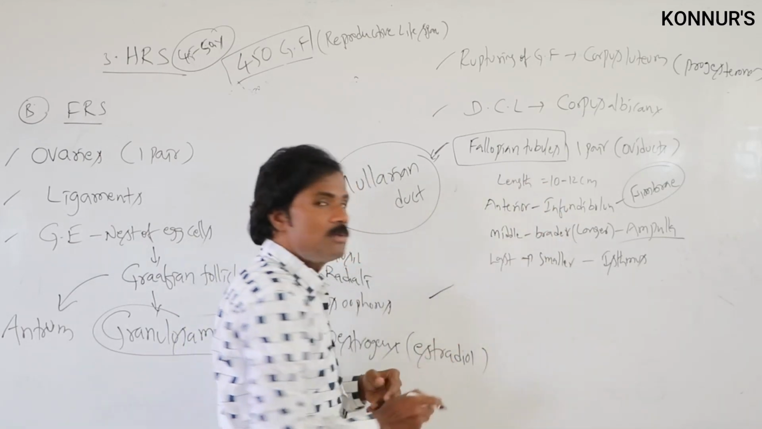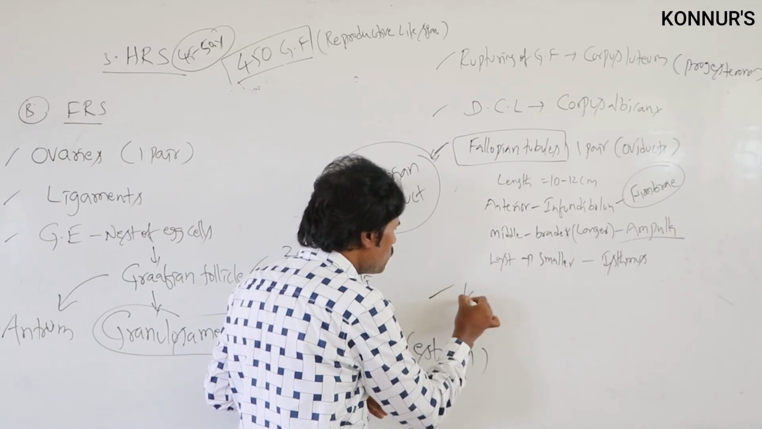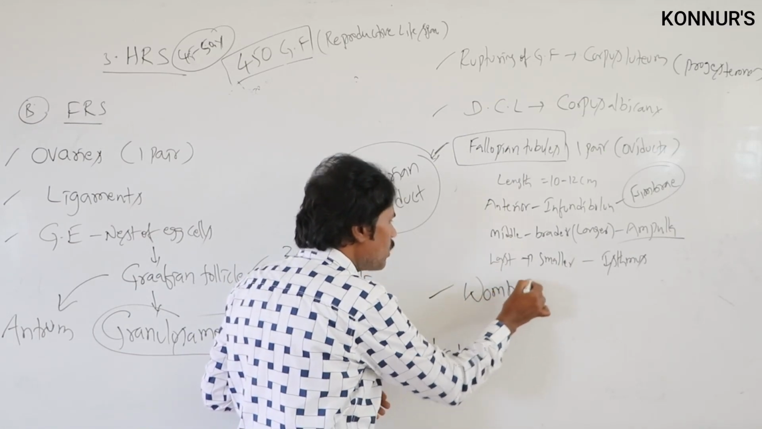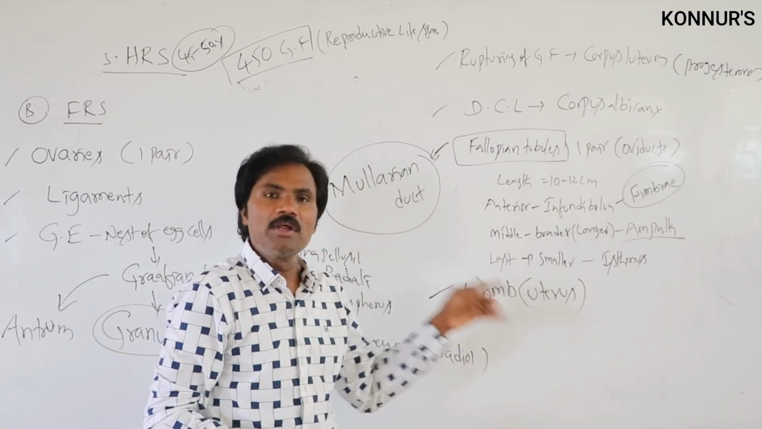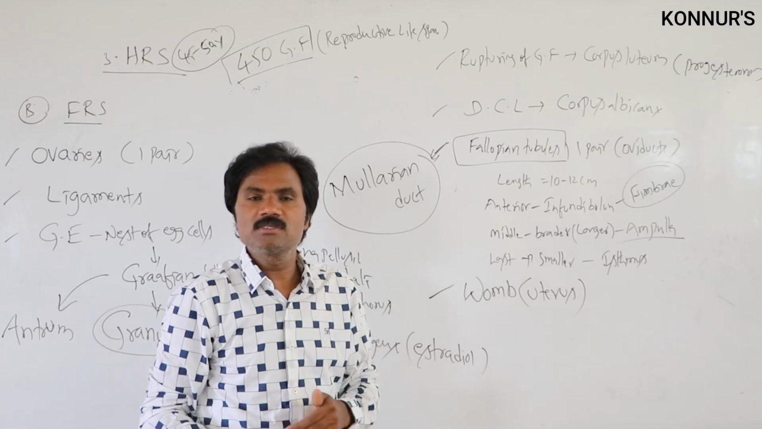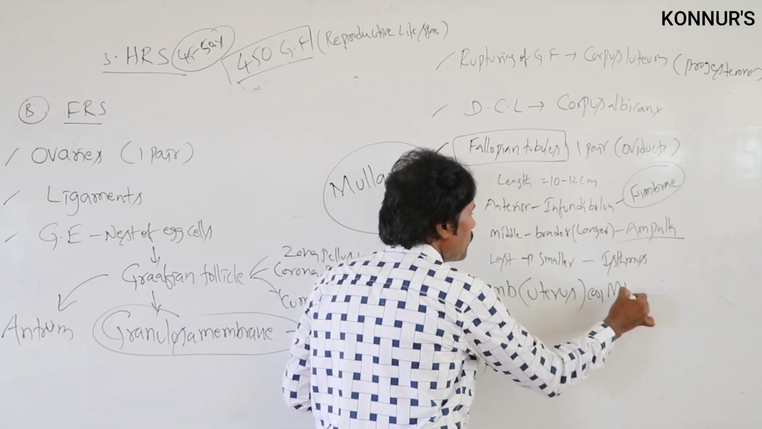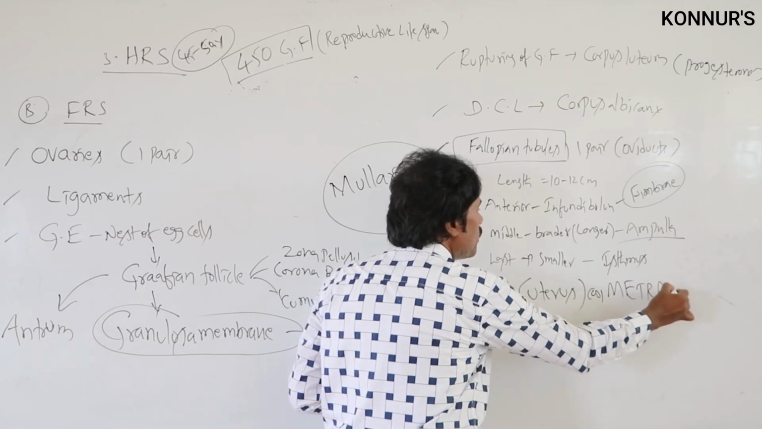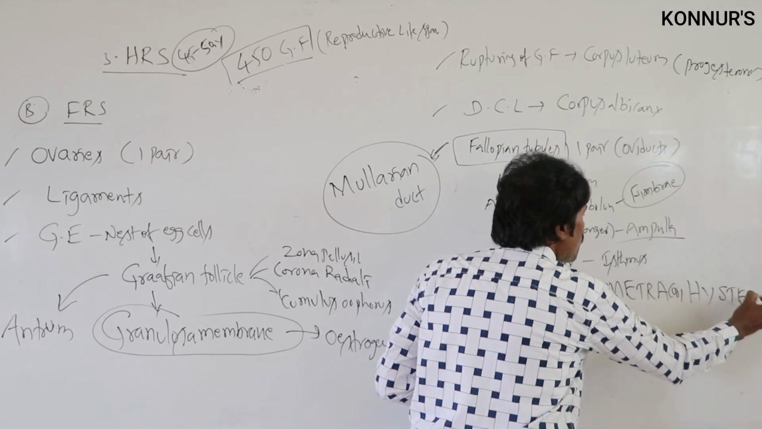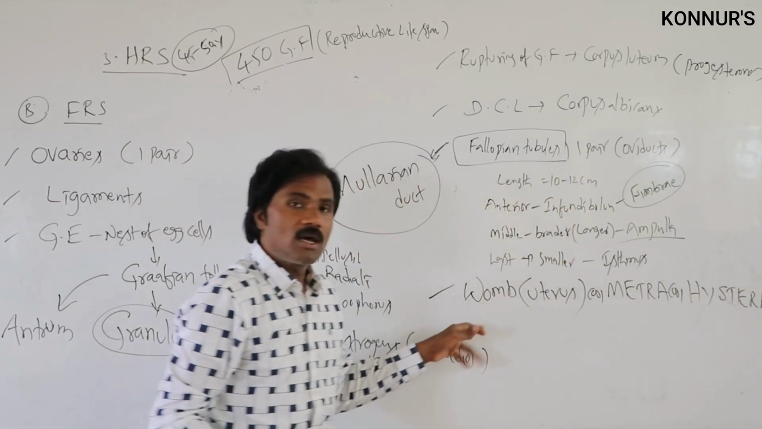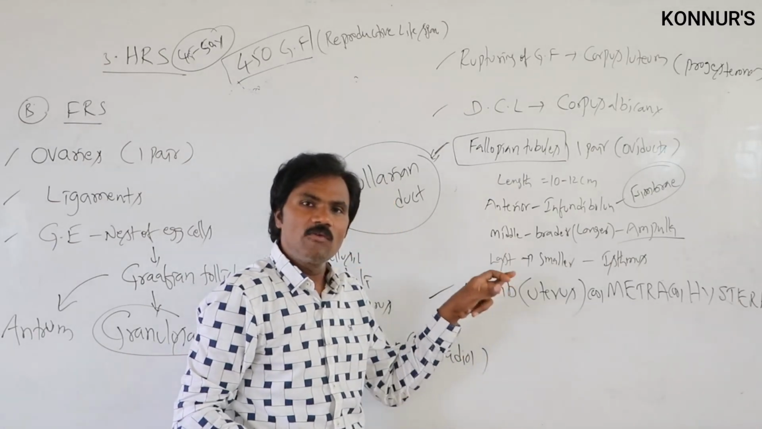After the fallopian tubules, the next part is the womb, or uterus. What is another name of the uterus? It is called metra, or hystera. So there are different names related to the uterus. It acts in a vital role.